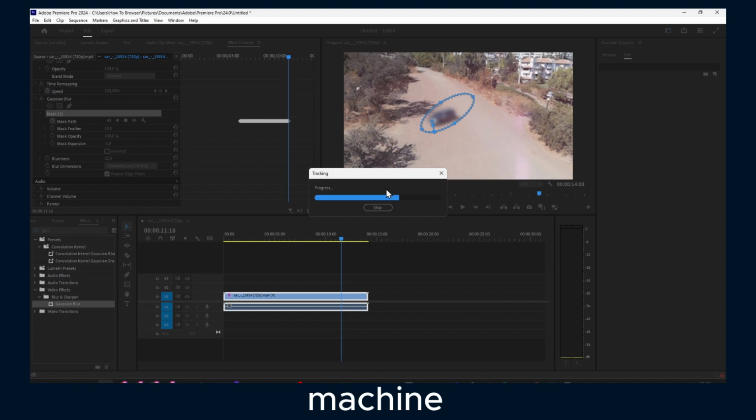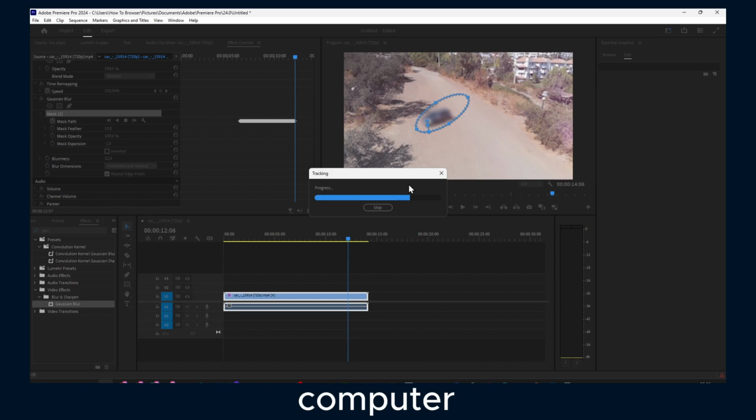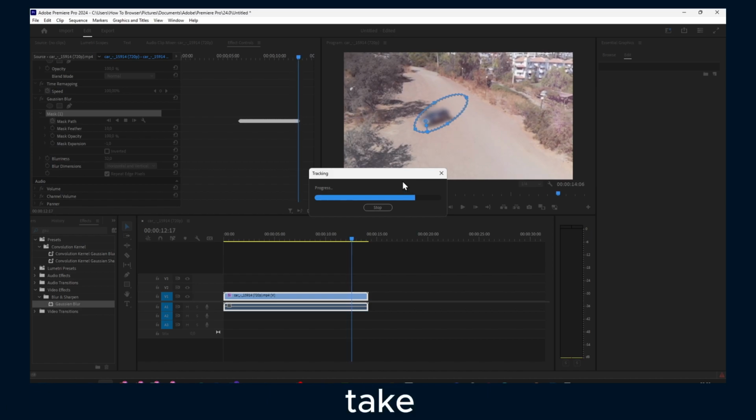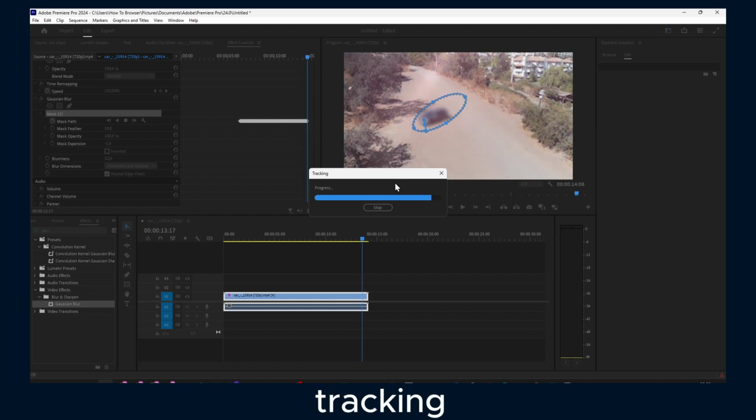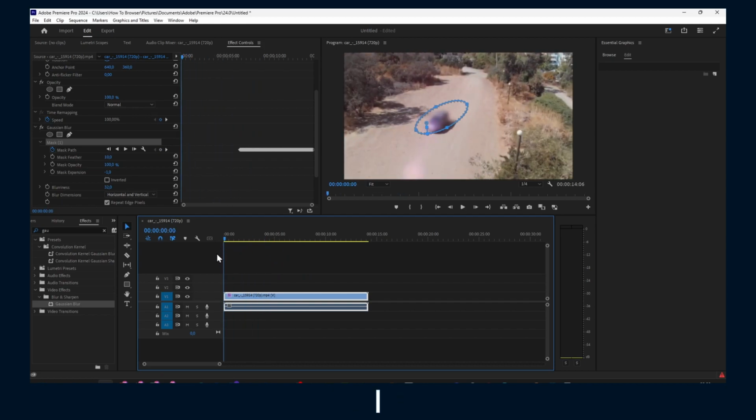This will not take very long, depends on your computer. If you have a machine that is very fast, it will do it very fast. If your computer is a potato, then it will take a lot of time to do this automatic AI tracking, all right? But it's actually good, so don't worry. And as I said, when you start tracking, click here once you have the cursor at the end of the video, if you want the tracking to start from there.